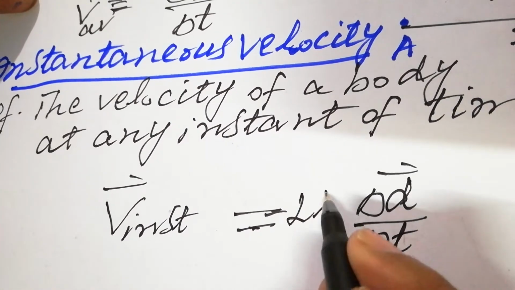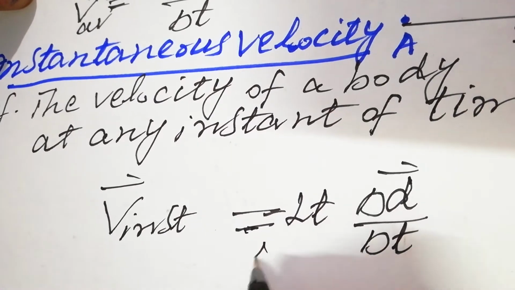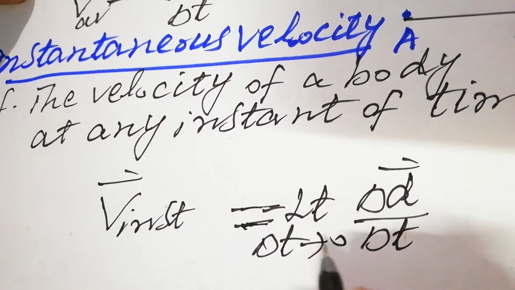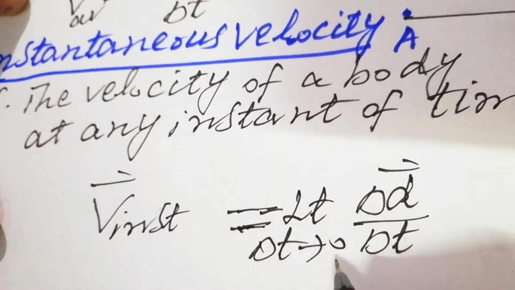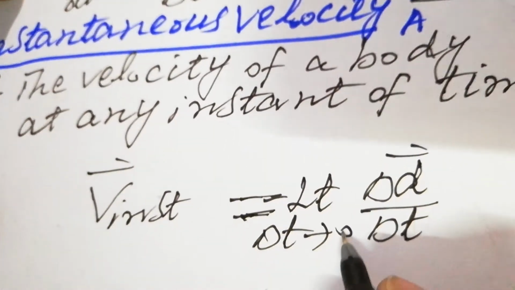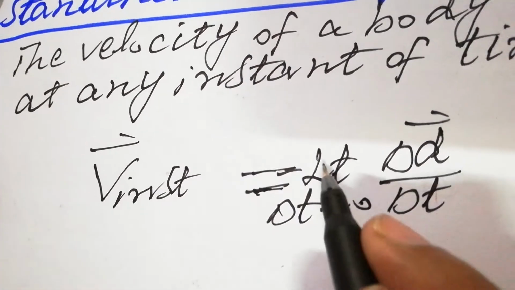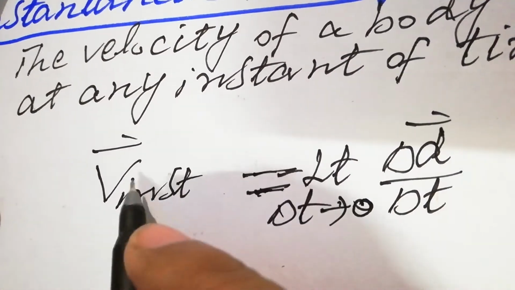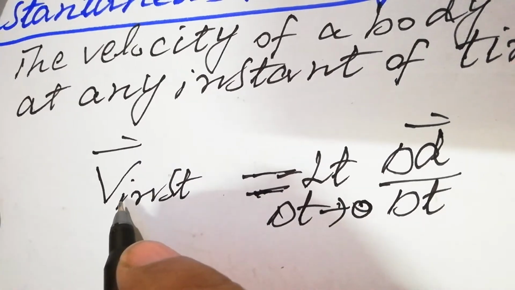But we have to define the time limit here. Limit delta T approaches 0. So I mean delta T, time, approaches 0. It's not equal to 0. It's very close to 0. So it is termed as instantaneous velocity.